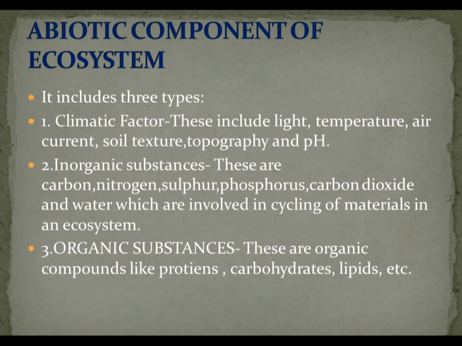Number two is inorganic substances. These are carbon, nitrogen, sulfur, phosphorus, carbon dioxide and water, which are involved in the cycling of materials in an ecosystem. As we all know, in ecosystems the materials get exchanged, and these are some of the substances involved. Number three, organic substances. They are the organic compounds, which means they can be decomposed, like proteins, carbohydrates and lipids.